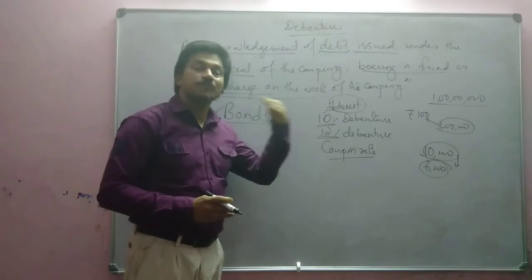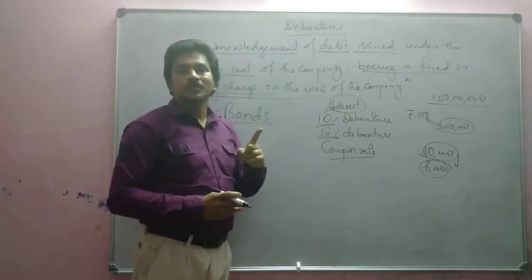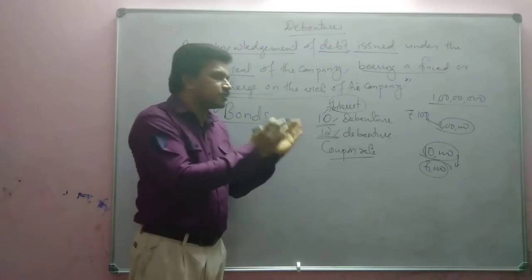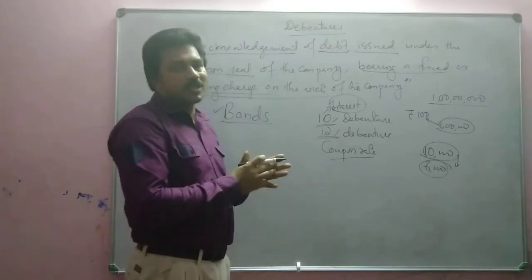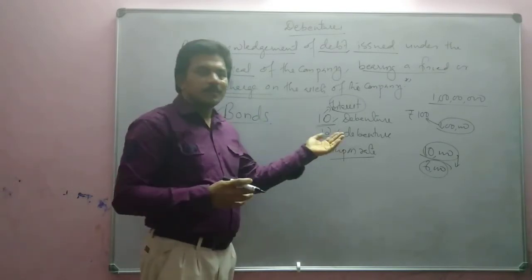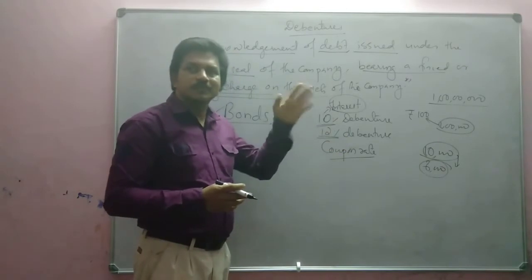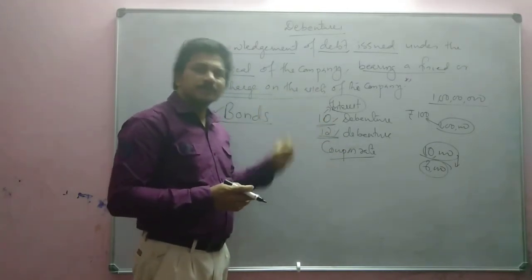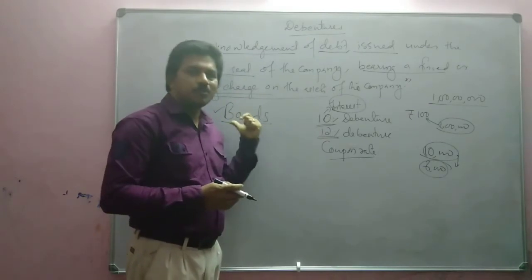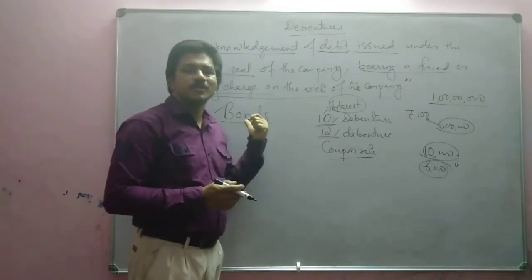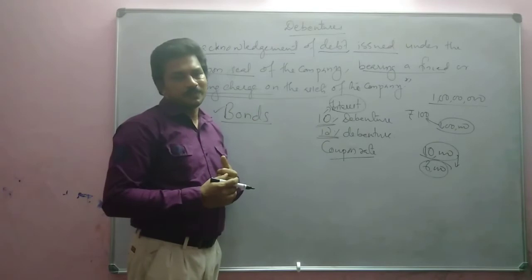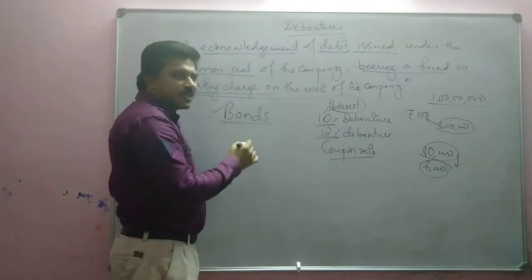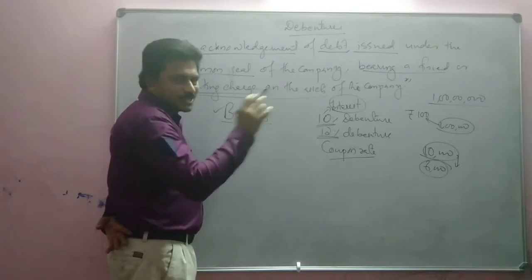But at the time of purchase, how much only you give? You gave only 6,000. So that difference in the issue price and redemption rate. Redemption means paying after the maturity. So that difference is the benefit of the person who holds the bond. Okay. So the difference between the debenture and bond is that bond does not bear any interest.